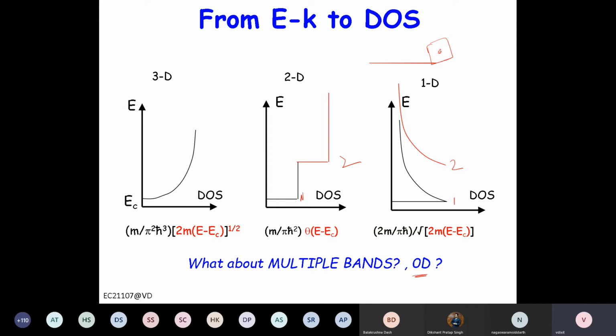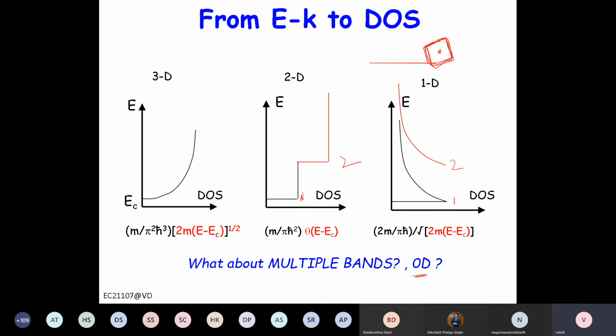If it is confined in all three directions, let's say it has only one unit cell, right? So how many states will be there? For one unit cell, how many states?